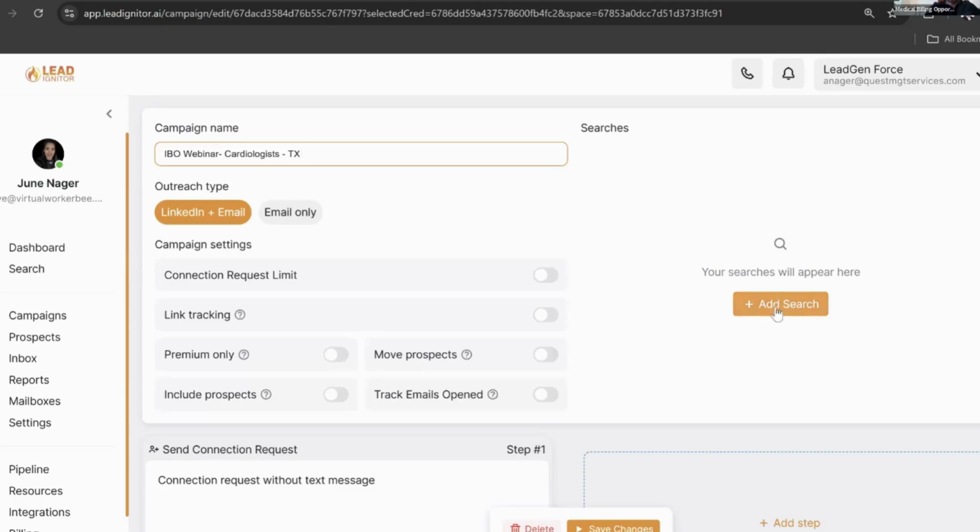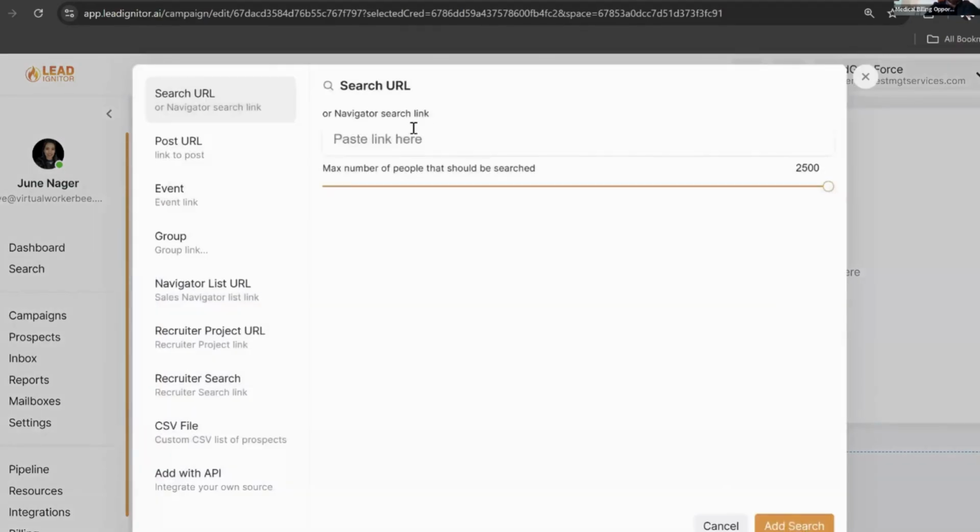The search itself will go over here, right? So we'll click on add search, and that search will get pasted in here. But we're going to do it a different way because some folks on this webinar don't have a massive audience on LinkedIn, don't have a ton of connections on LinkedIn, and that's okay. There's another way to find those connections, right? Using our database that we talked about earlier.